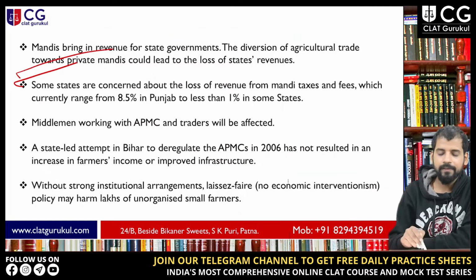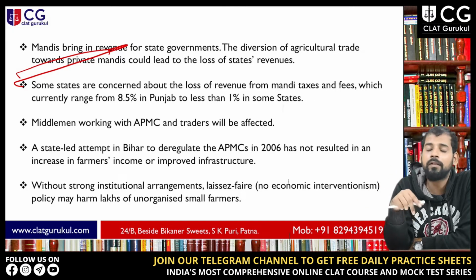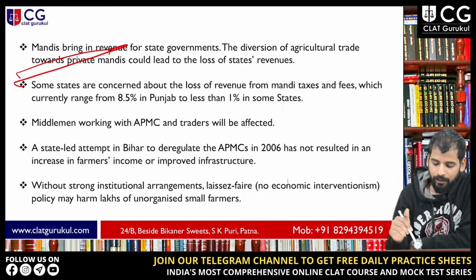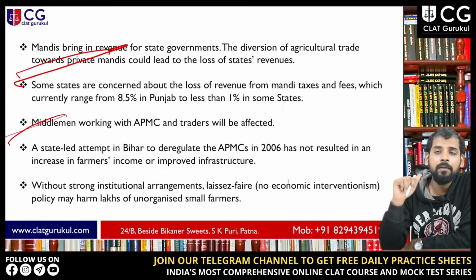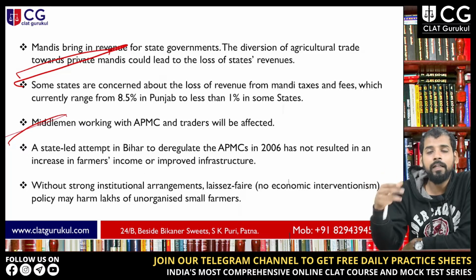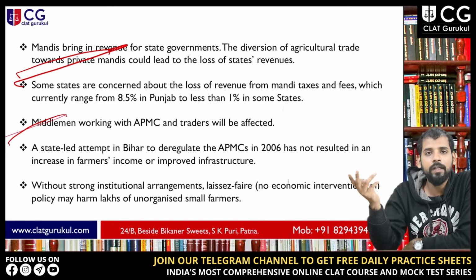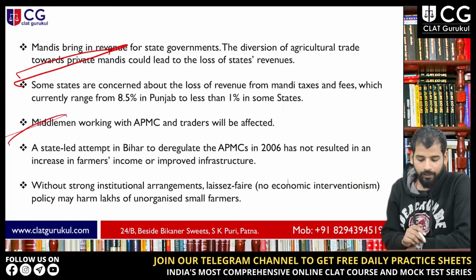Next, mandis bring revenue for the state government. Now the state government can't levy any market fee, so state governments are of the opinion that you can't do that, because they are generating income from this market fee and taxes, right? There are also various people living off the intermediaries. So middlemen working with the APMC will also get affected. That's why there are so many protests in and around the country, right?